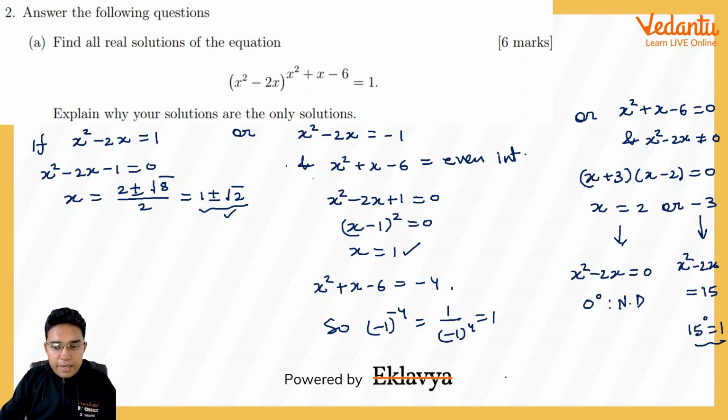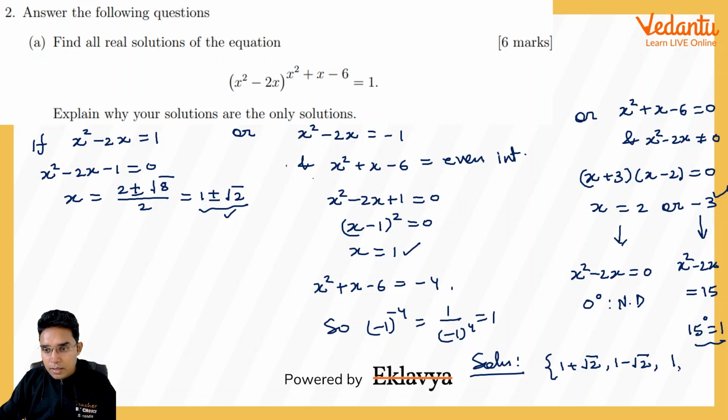So the complete answer, the solution set, if I write, that will be 1 plus root 2, one solution, 1 minus root 2, second solution, 1 another solution, and then minus 3, the fourth solution. So there are a total of 4 solutions, and I have explained why these are the only 4 solutions. Other than that, we cannot have this to be equal to 1.